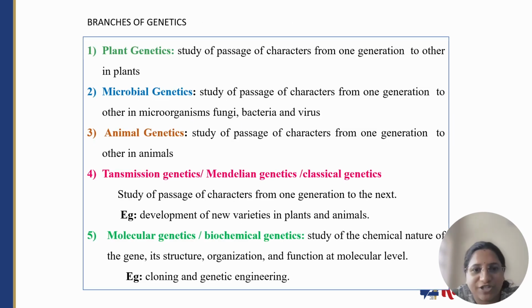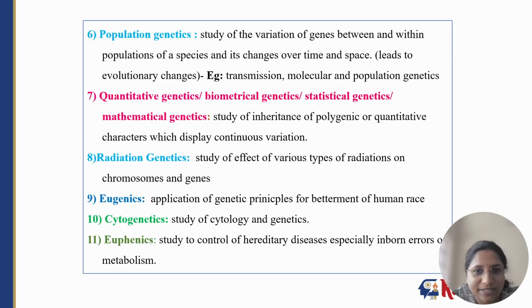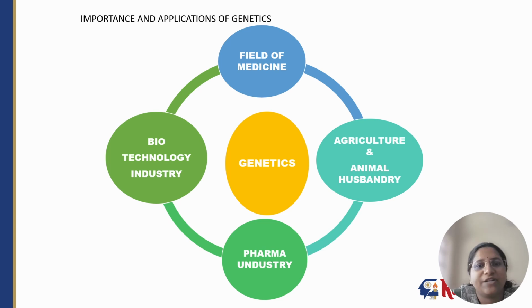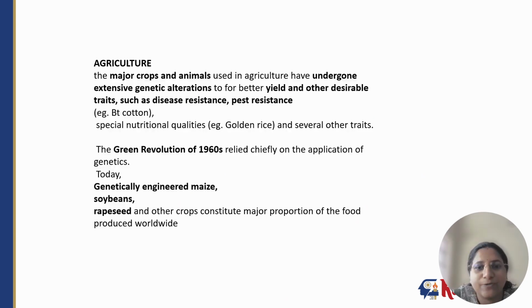There are many branches of genetics. They are plant genetics, microbial genetics, animal genetics, transmission genetics, molecular or biochemical genetics, population genetics, quantitative or biometrical or statistical or mathematical genetics, radiation genetics, eugenics, cytogenetics, and euphenics. All these types of genetics are very important in life, and they have multiple applications in the life sciences, in medicine, agriculture, the pharma industry and the biotechnology industries.